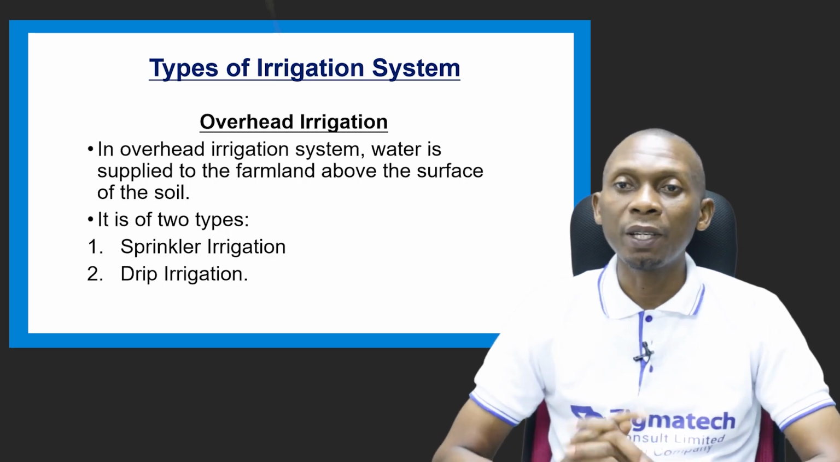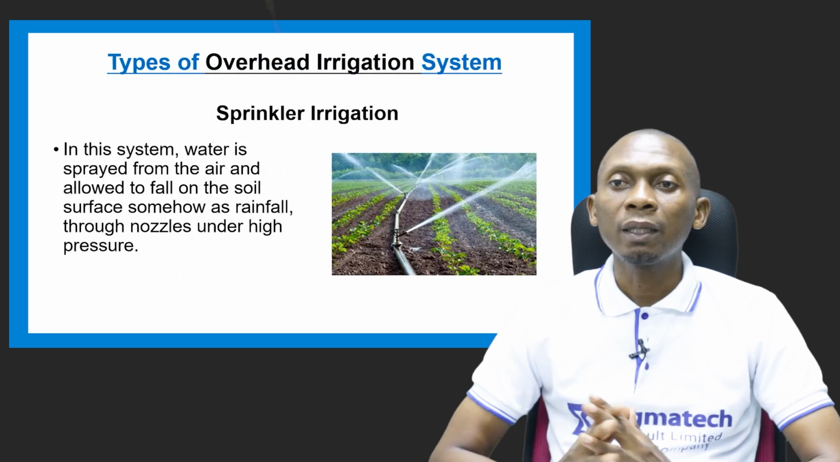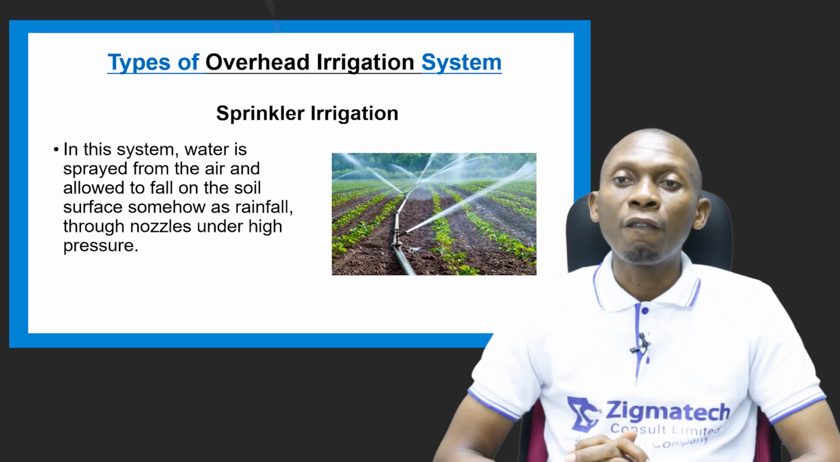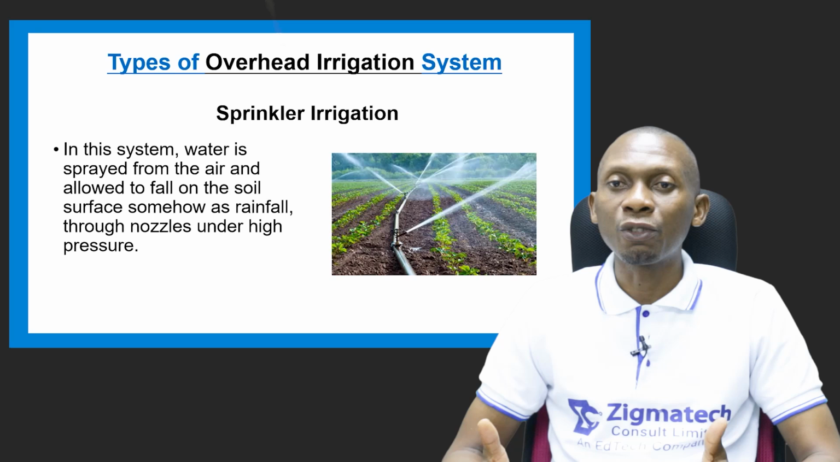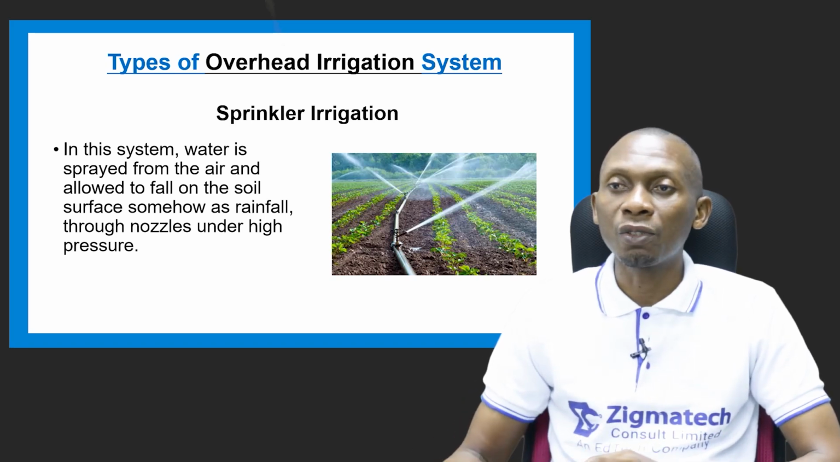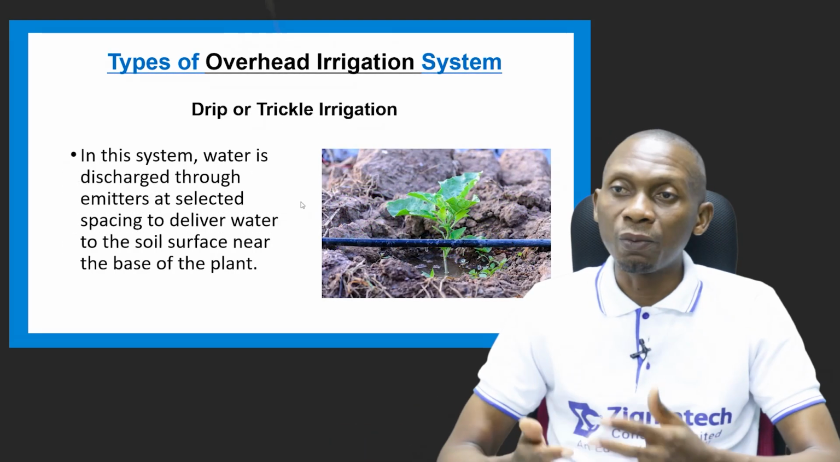Now there are two types here. We have the sprinkler irrigation and the drip irrigation. Now let's take a look at the sprinkler irrigation. In this system, water is sprayed from the air and allowed to fall on the soil surface somewhat as rainfall through nozzles or emitters under high pressure. So you can see from the picture how that takes place. This is sprinkler irrigation. See the nozzles or emitters, and the water is sprayed into the air, and it falls down in the form of rain.